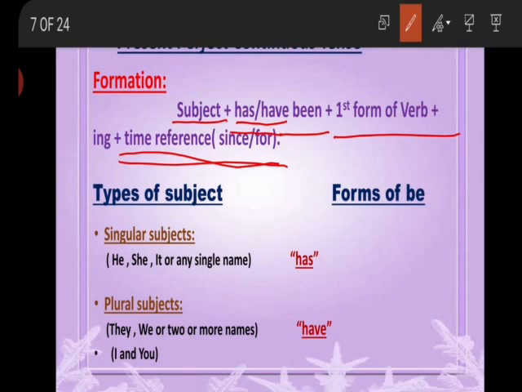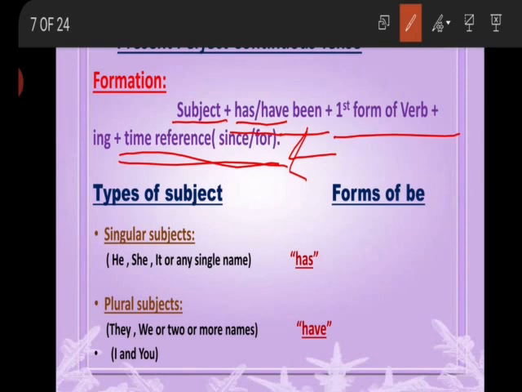In perfect continuous tense, we always use a time reference because, as I told you earlier, such types of tenses are used for indicating the duration of time. The duration of the time is indicated by using since and for.